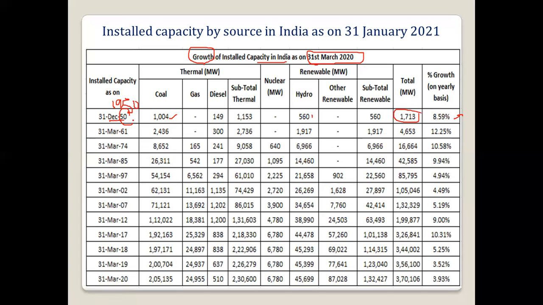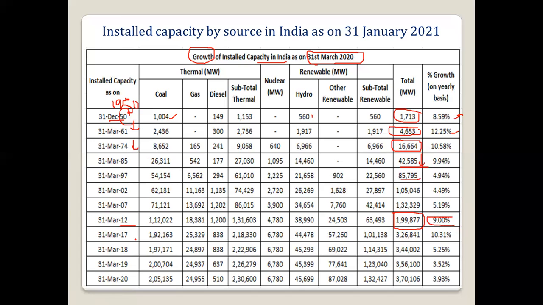If we move further, in 1961 it increased to 4,653 and the growth rate was 12.5%. Then if we come to 74, the total megawatt increased to 16,644. So we kept increasing like this. 16 to 42 is happening, then 85. Then on 31st March 2012, it was around 1,99,000, and the growth rate was 9%.